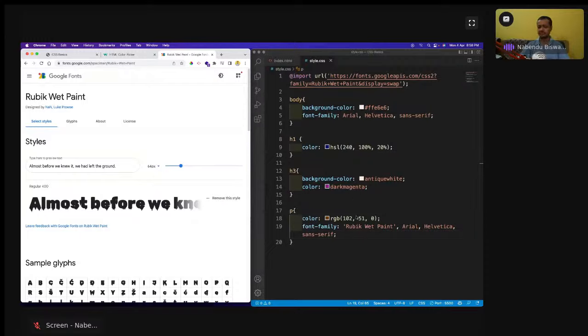test it before deploying. So Rubik Wet Paint is there, and it is showing like this. Okay, it is showing like this, and it is looking quite nice. And so here the fallback fonts are very much important. For that reason, it might not be there.